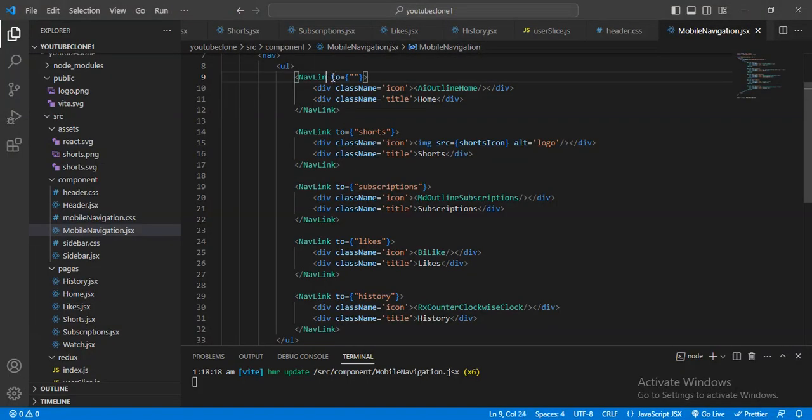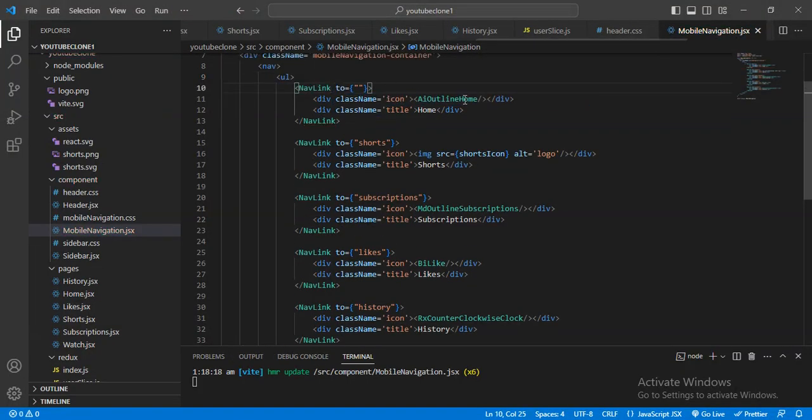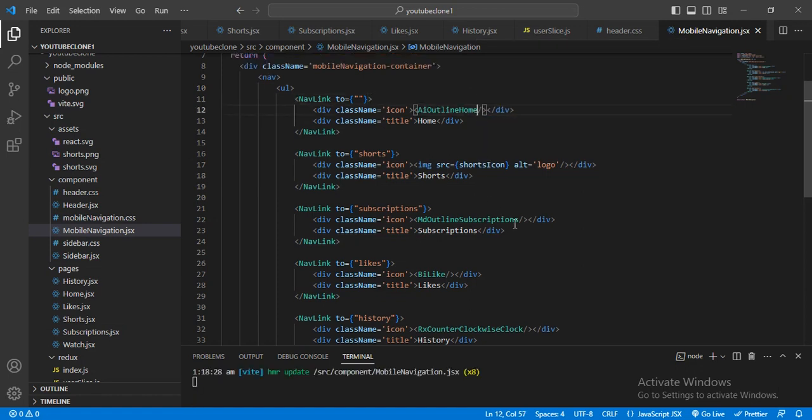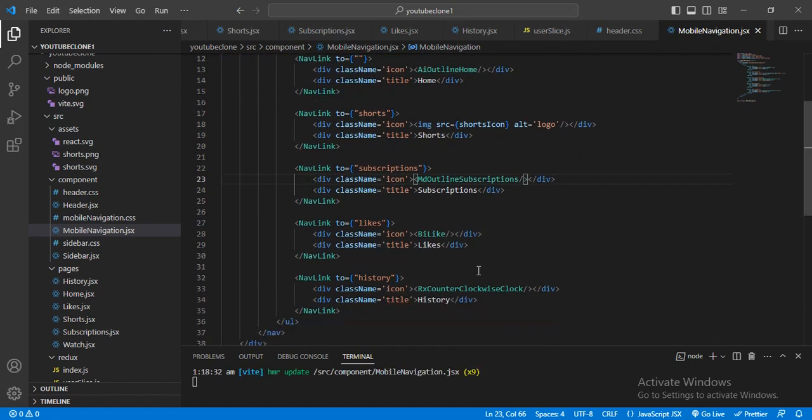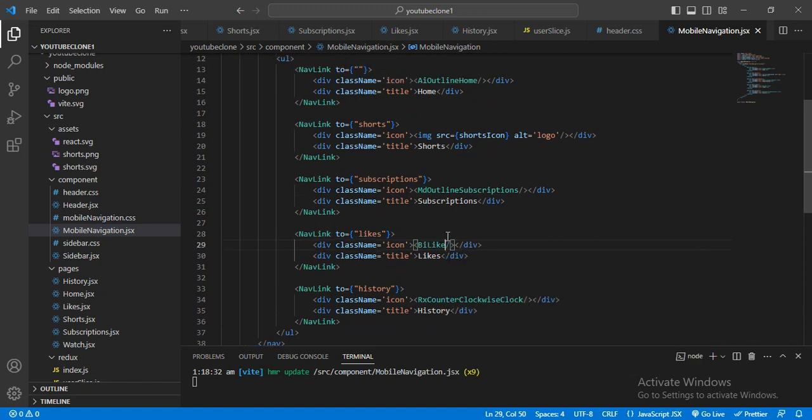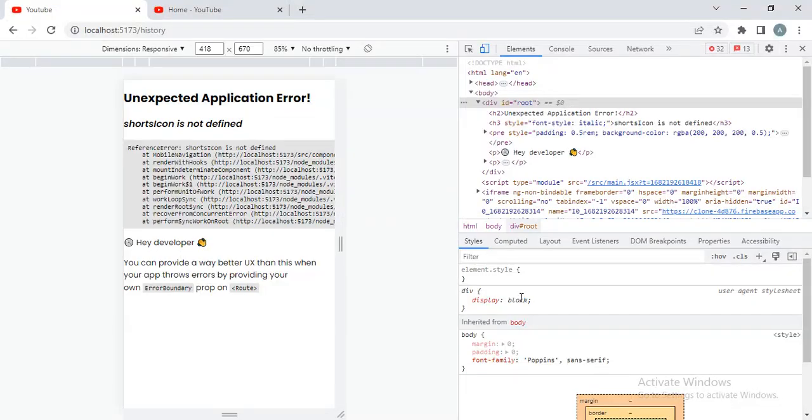I will import this, and this also, I want to import all these icons, and this bike also, this also. Now let me just check.